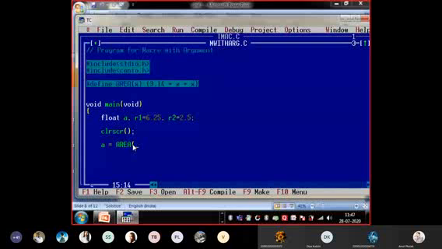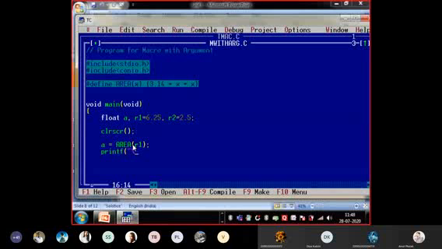R1, sir. R1, yes, it is correct. Suppose I want to calculate the area for R1, I will pass R1. If I want to calculate for R2, I will send R2. So here I will go for A is equal to Area(R1) and I use the printf statement to display this value. printf, double quote, slash n.